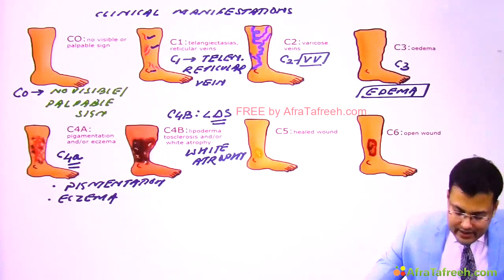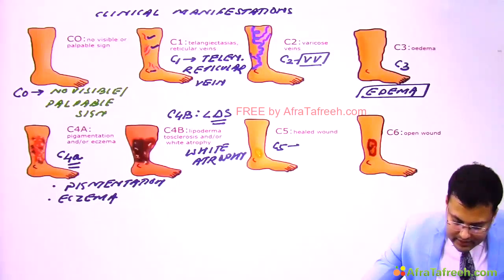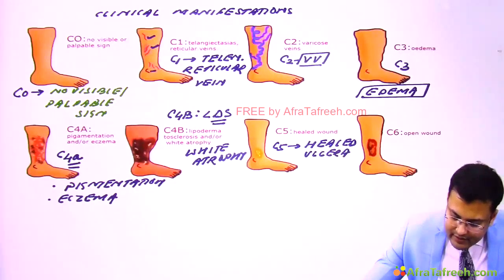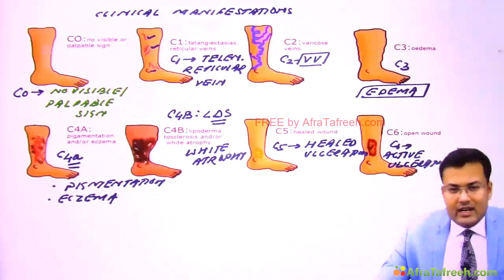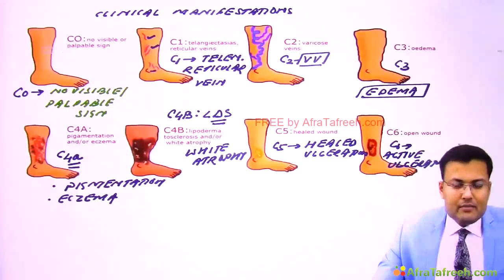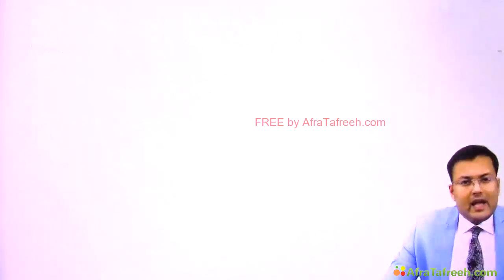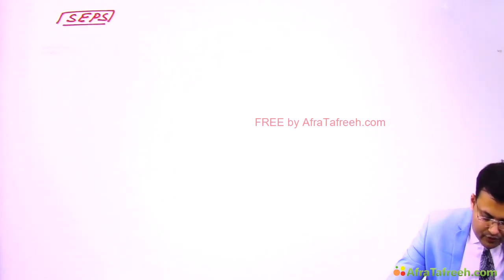And if there is healed ulceration, C5 is if there is healed ulceration, so this is C5. And whenever there is active ulceration, it is C6. So if there is active ulceration, it is C6. So you have to remember this clinical manifestation grading from C0 to C6. Another one-liner question which is asked, and that is SEPS. What is the full form of SEPS?